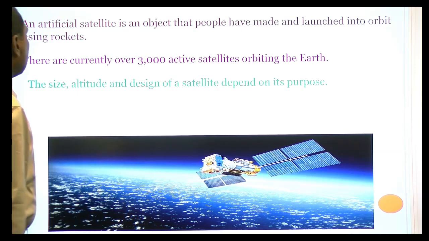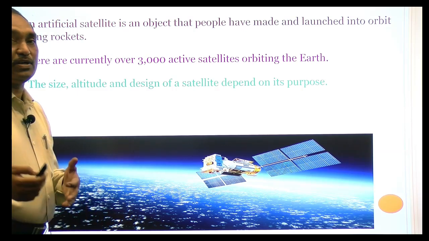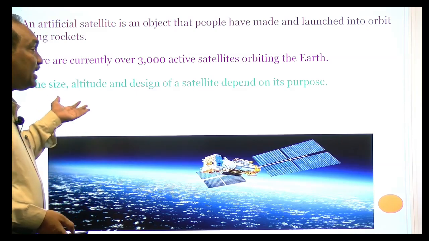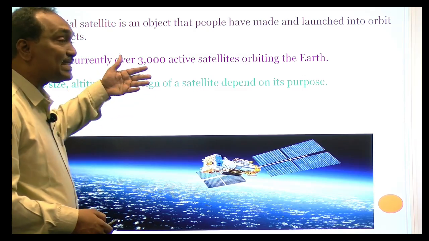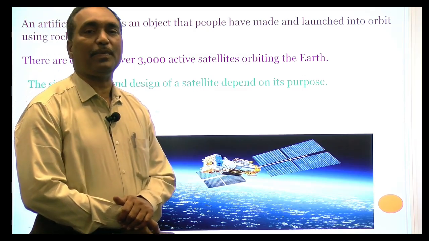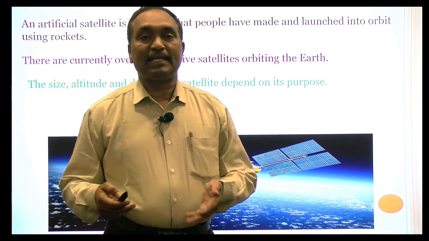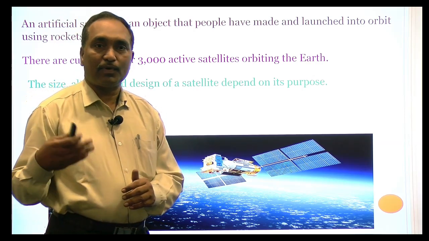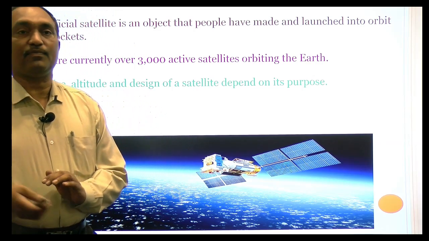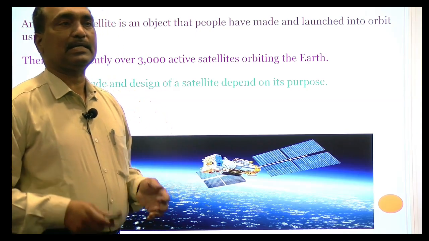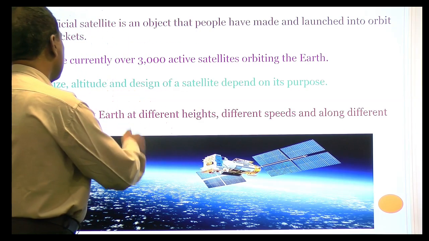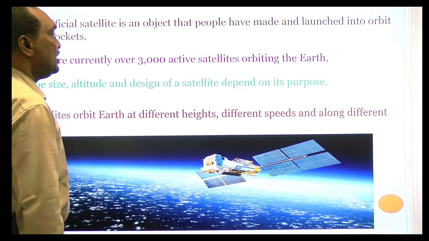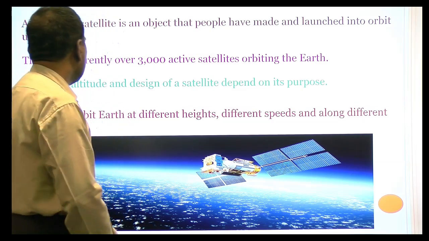Actually, these satellites are in different categories, depending on the size, depending on the altitude, and depending on the design. The design also depends on the purpose of sending these satellites. Maybe for communication purpose, maybe for taking photographs, maybe for weather forecast. So depending on the purpose, the satellites can be classified into different cases. Of course, satellites orbit at different heights, different speeds, and also along different paths.